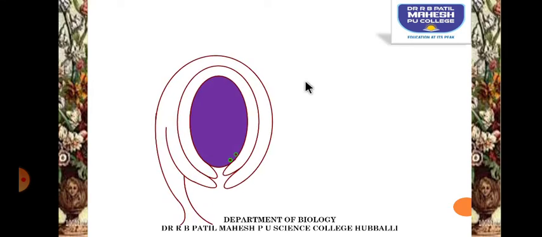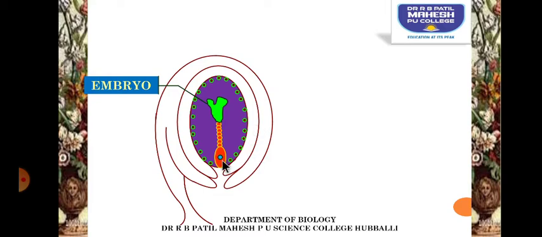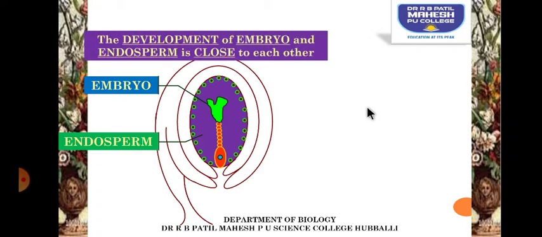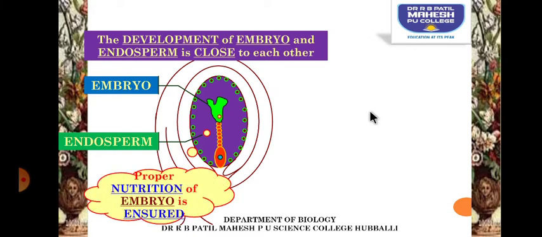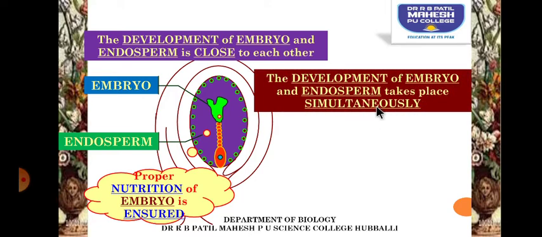Now here is once again a vertical section of the ovule. So what happens after the fertilization? The zygote undergoes repeated mitosis and will develop into an embryo, and the primary endosperm nucleus will develop into a triploid structure called endosperm. The development of embryo and endosperm takes place simultaneously and close to each other. Proper nutrition of the embryo is ensured.